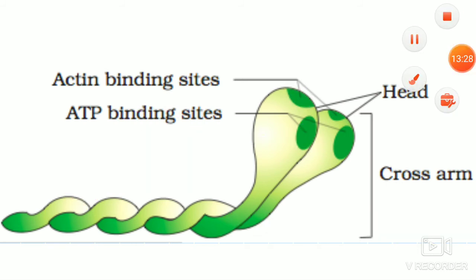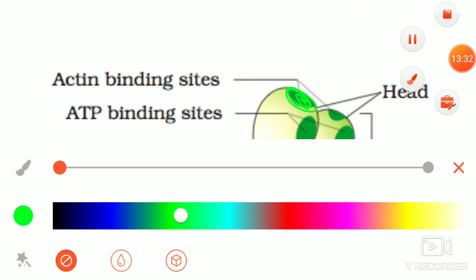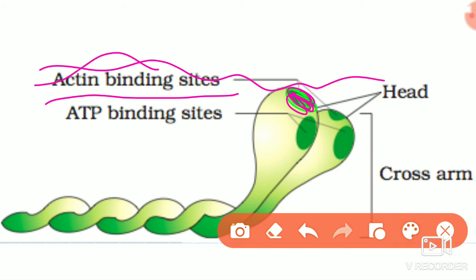When we see another site which is present, this site is called the actin binding site, because to this only the actin filament will bind. That's why this site is called the actin binding site.